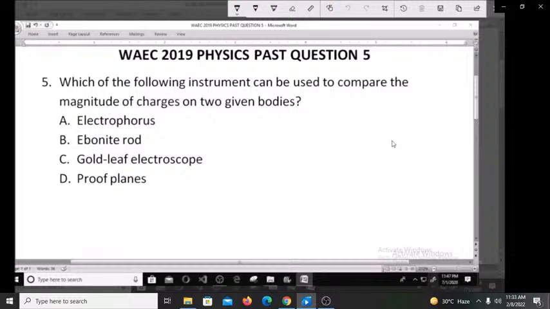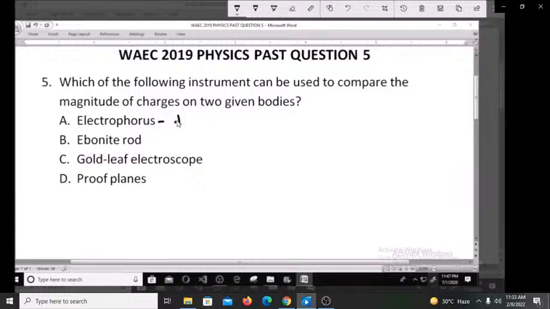Let's look at WAEC 2019 Physics Past Question number 5. Which of the following instruments can be used to compare the magnitude of charges on two given bodies? A. Electrophorus. B. Ebonite rod. C. Gold leaf electroscope. D. Proof plane. So for us to understand this, let's explain what these instruments are used for.